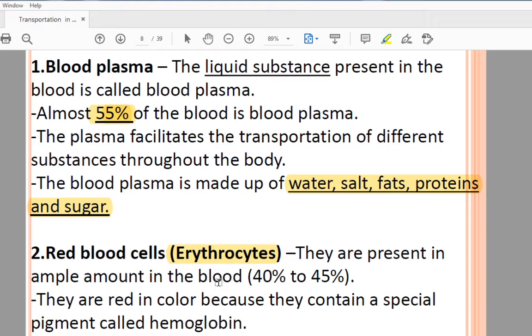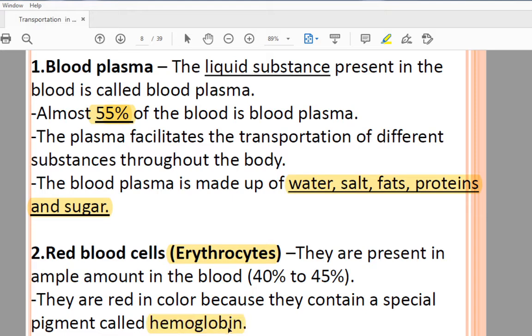Out of 100%, the red blood cells are about 40 to 45%, and that's why your blood is red in color. The pigment present in your red blood cells is known as hemoglobin.